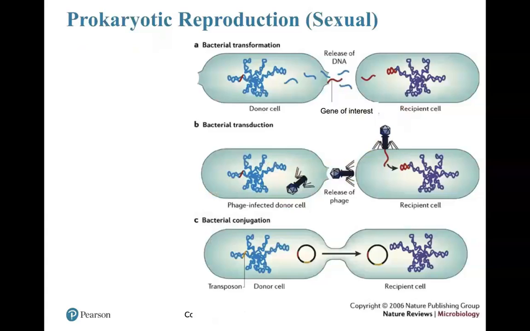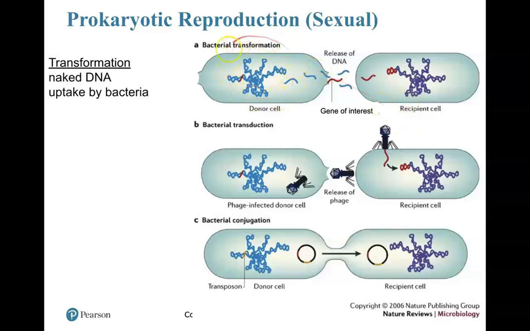We have sexual means of reproduction concerning prokaryotes. We actually have 3 different kinds of sexual reproductive events in prokaryotes. The first type is transformation. Transformation occurs when a prokaryote uptakes naked DNA.